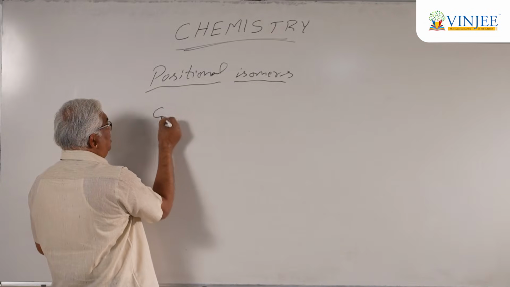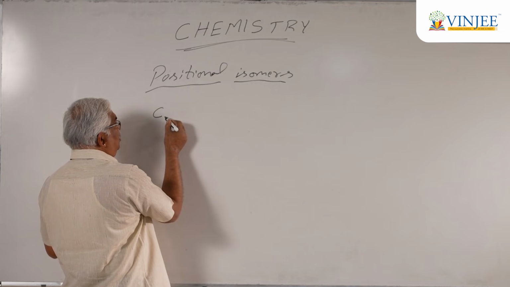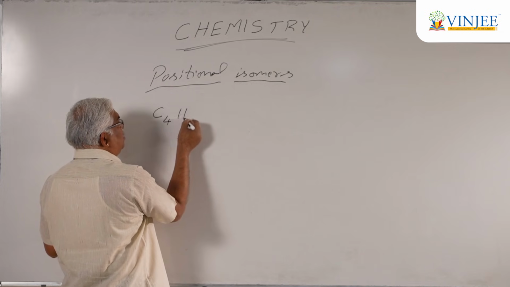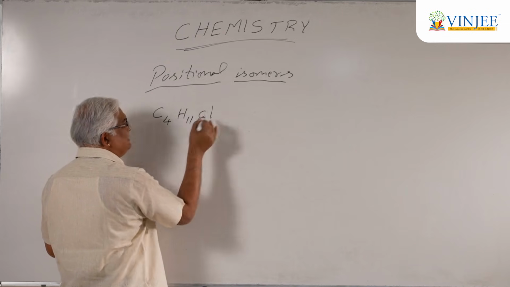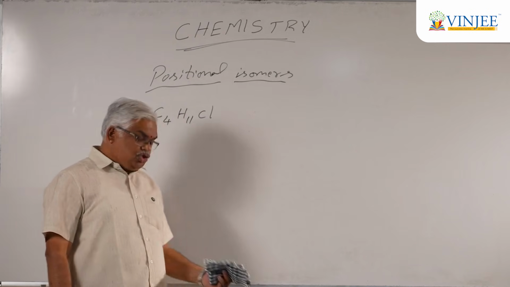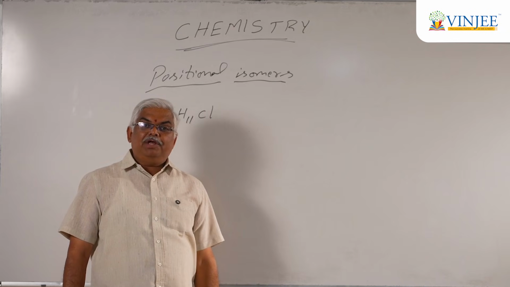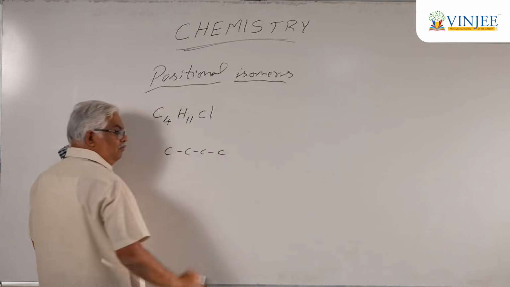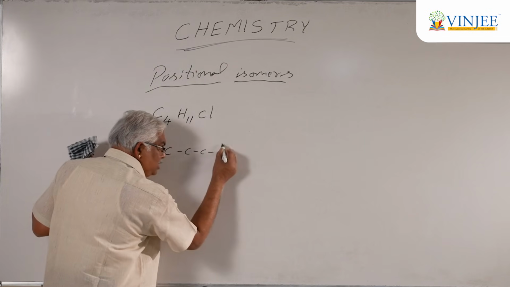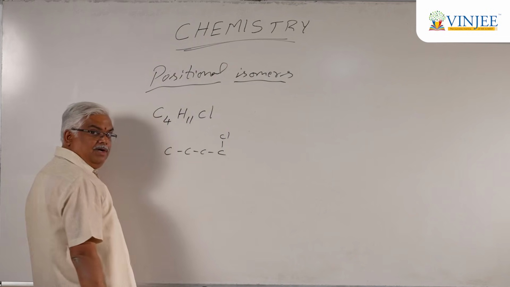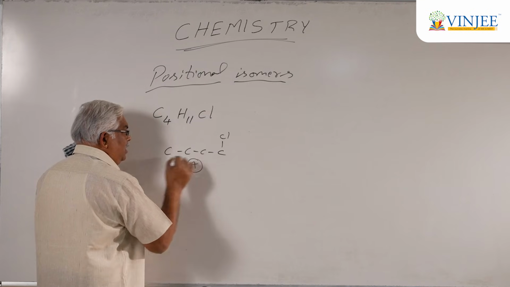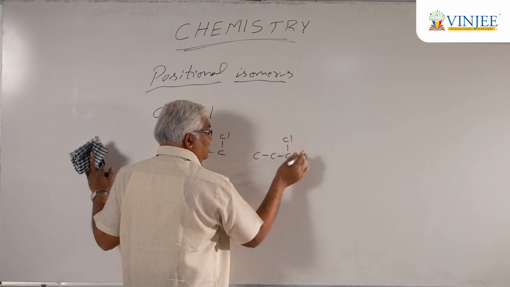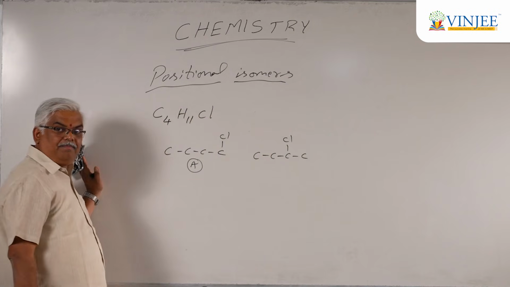Say, for example, you have C4H11Cl. What are the possible isomers with the molecular formula C4H11Cl? Again, there are four carbons. Let me write all four at one place. On the first carbon, I may have a chlorine here. Let me call this compound A. Second, again there are four carbons and chlorine on the second position.